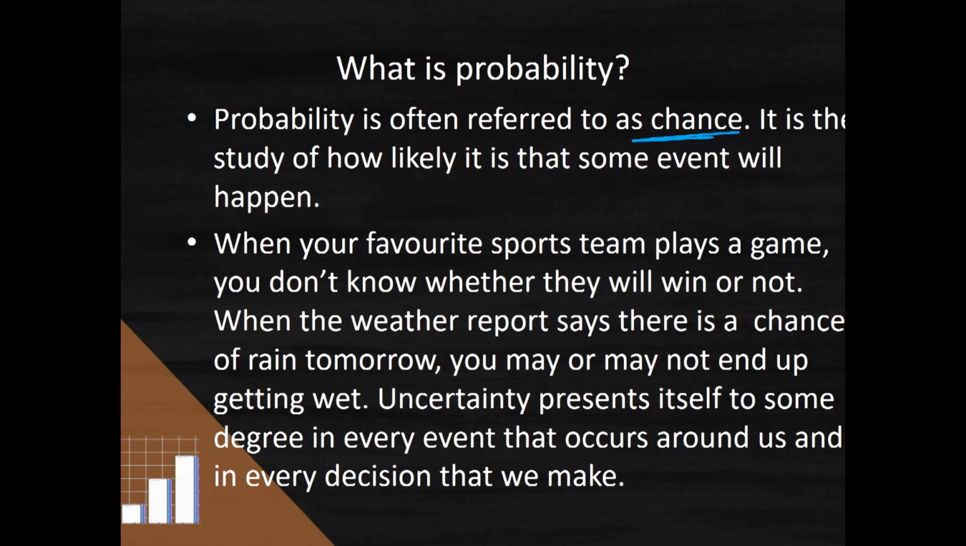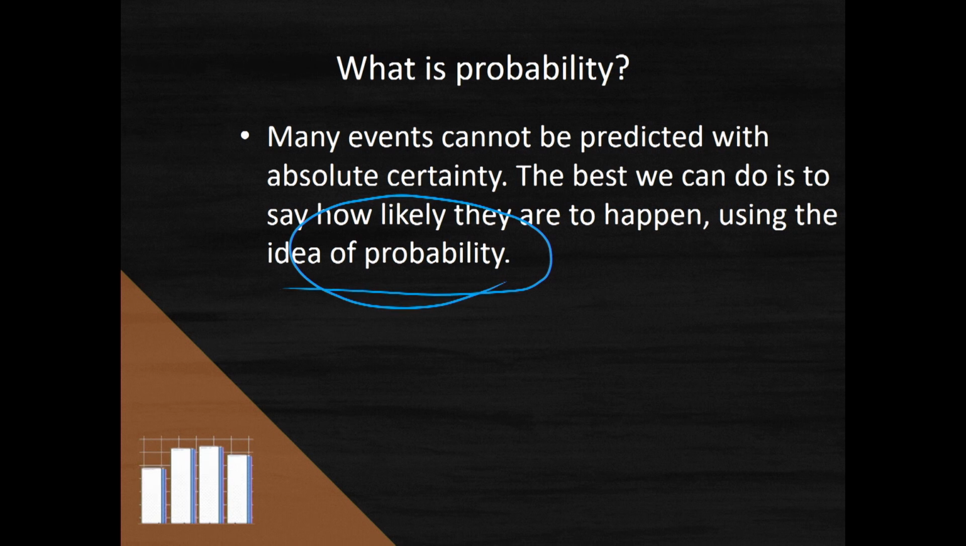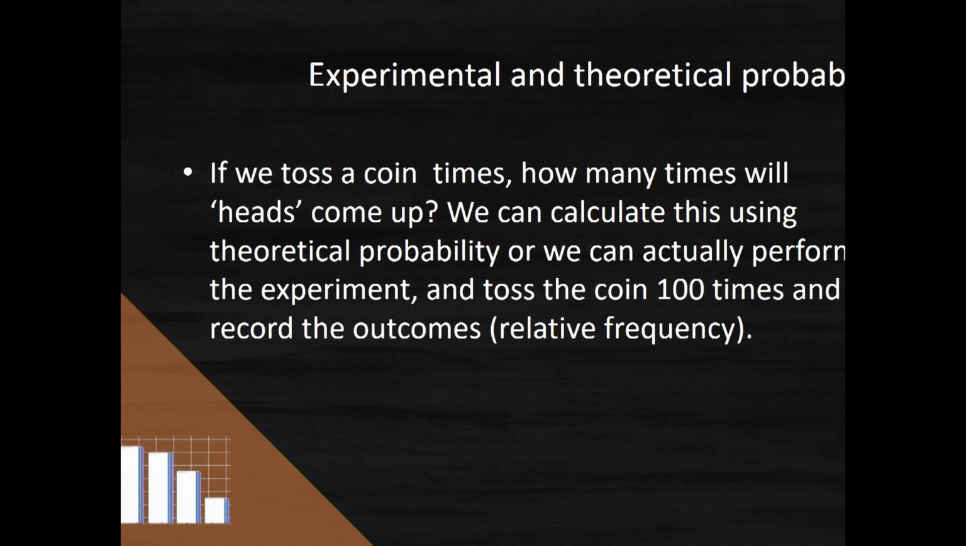When the weatherman says there's a chance of rain tomorrow, you may or may not end up getting wet. So certainly there's uncertainty all around us. Did you hear that? Certainly there's uncertainty. Many events cannot be predicted with absolute certainty. The best we can do is to say how likely they are to happen, and this is what we call probability, and that's the big thing that we're talking about today.